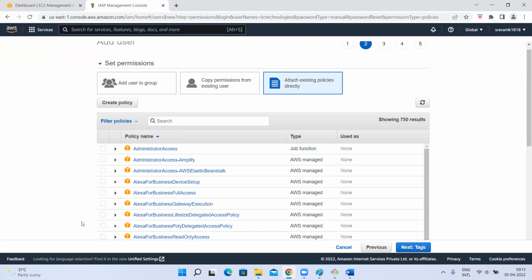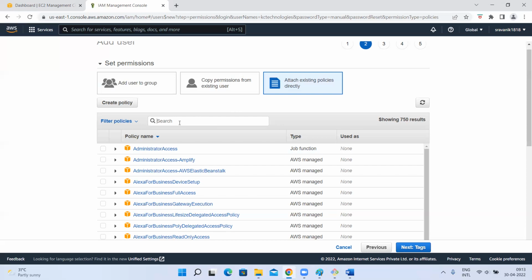So if you give admin access to the KC Technologies user, if you assign this policy, that user can do EC2, S3, IAM, VPC, anything he can access, but not the billing section and a few things. Root user password and account changes, those they cannot do. But other services they can access.